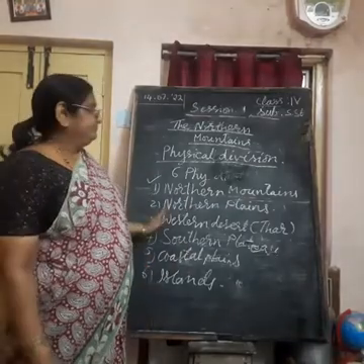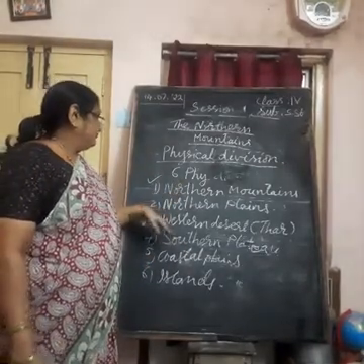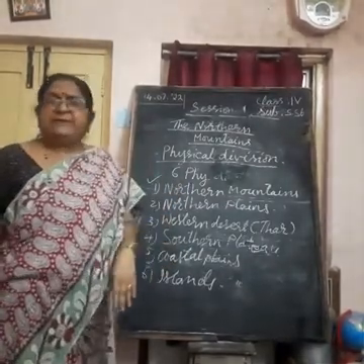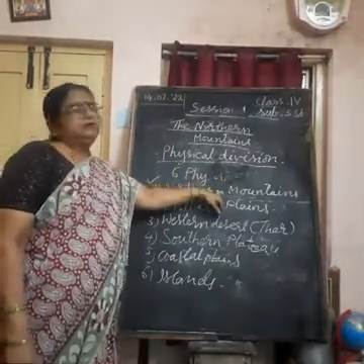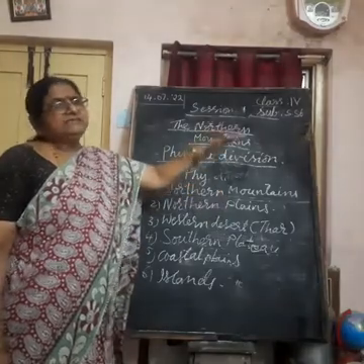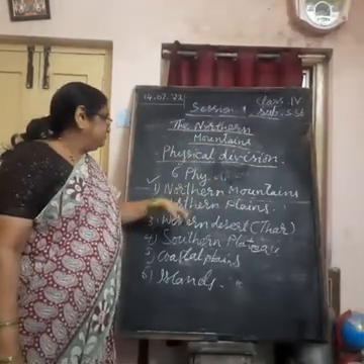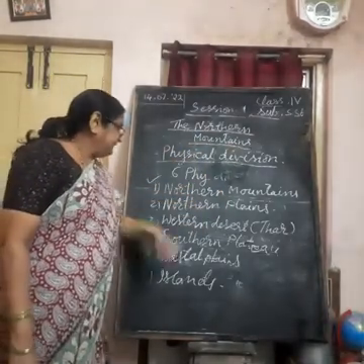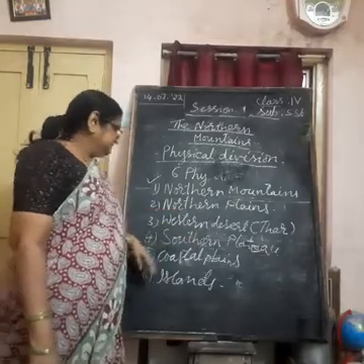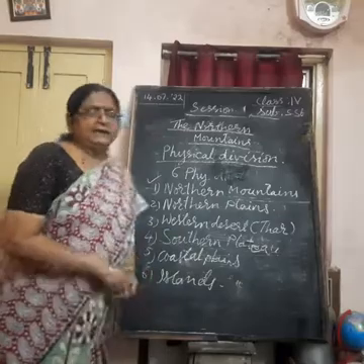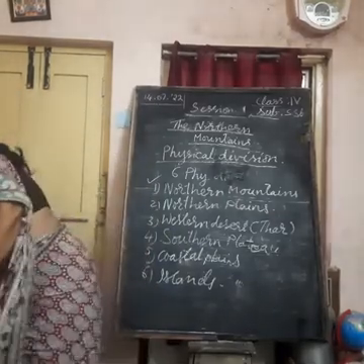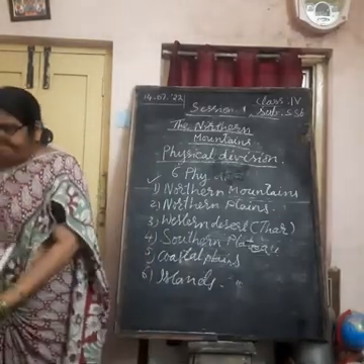This is the physical division of our country. What are the 6 main physical divisions of our country? Northern mountains. You have to repeat after me when you see the video. Northern mountains, northern plains, western desert, southern plateau, coastal plain and islands. These also I can show you in this map.